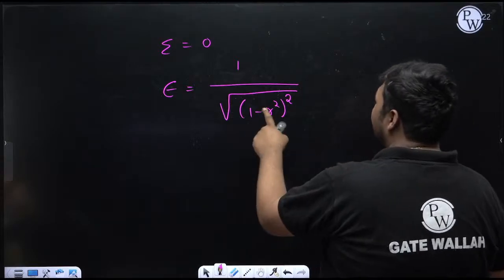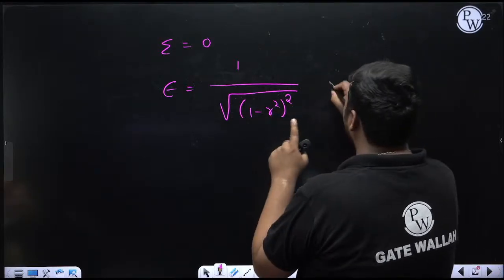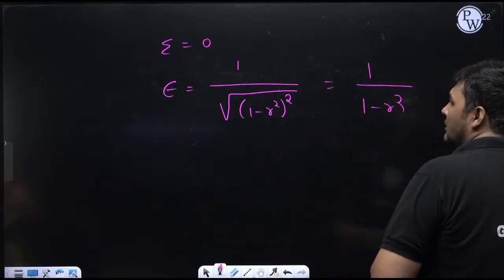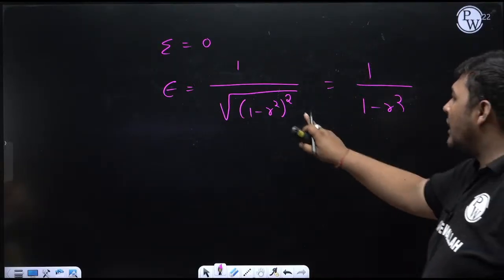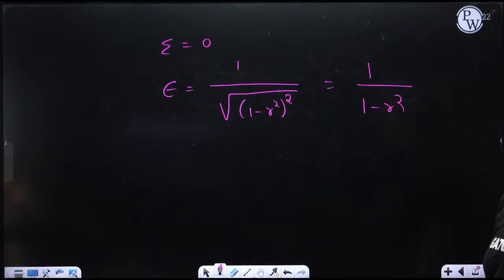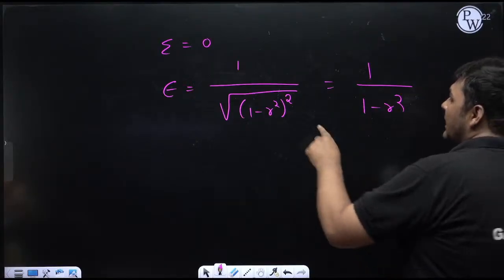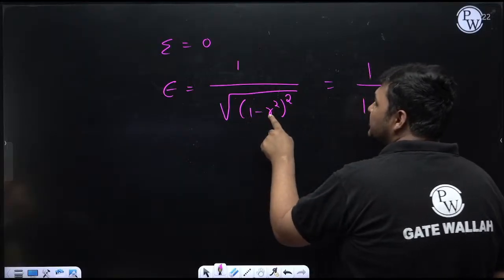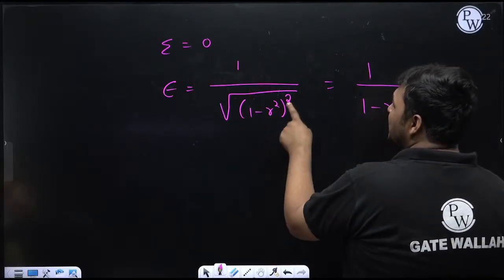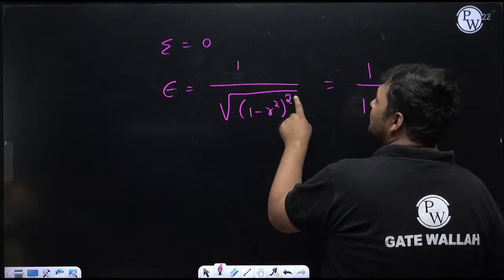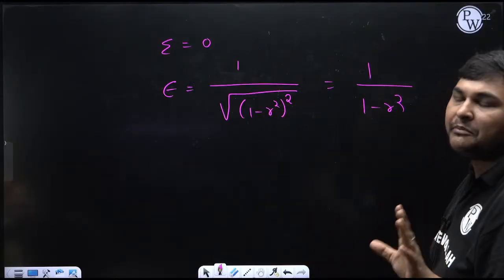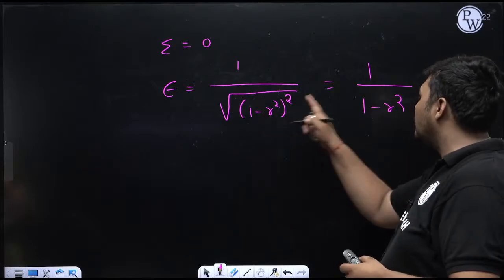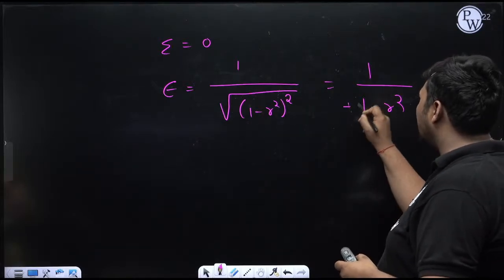You don't say, sir, 1 minus r square whole square, then if you are calculating the square root, it will be 1 upon 1 minus r square. Don't be in a hurry. See, what I am trying to say, 1 minus r square can be positive also, can be negative also. Suppose it is positive, say plus 2. So it will be plus 2 square, and the square root of plus 2 square will be plus 2, because square root is always positive. So in that case, when it is positive, the square root of this will be equal to this value. It is correct.